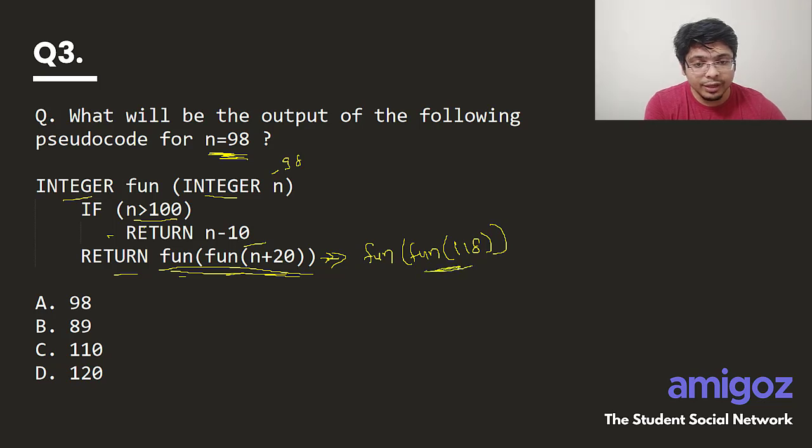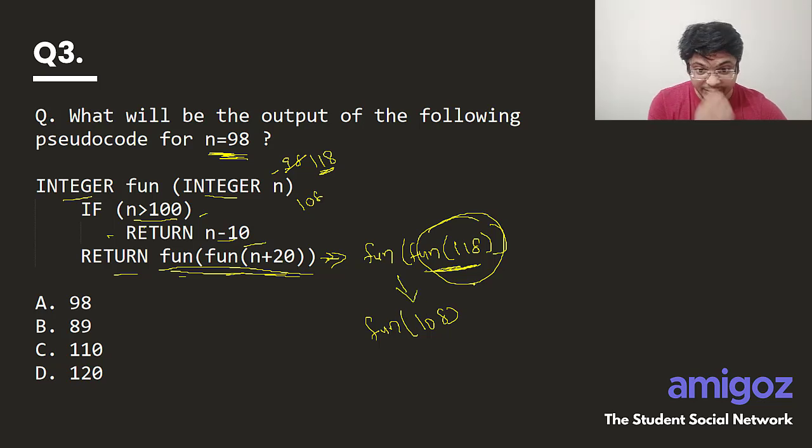Now fun will be called with 118. Here now the value will be 118. The moment you call this, it is more than 100. So return n minus 10, which is 108. So this whole thing will get replaced by 108. So fun of 108 will be here. This is the next line. When you call 108, n is now 108. Is it greater than 100? Yes. So return n minus 10, which will return 98. Hence the answer is 98.